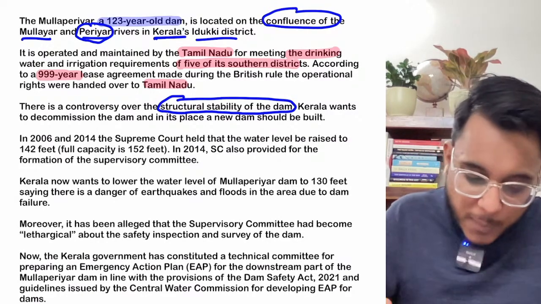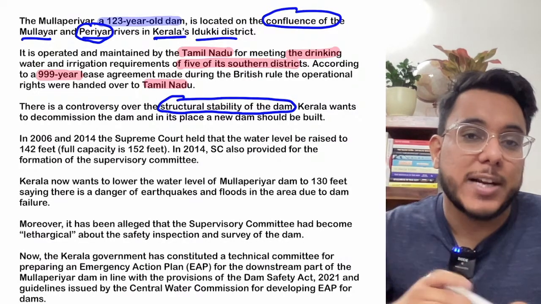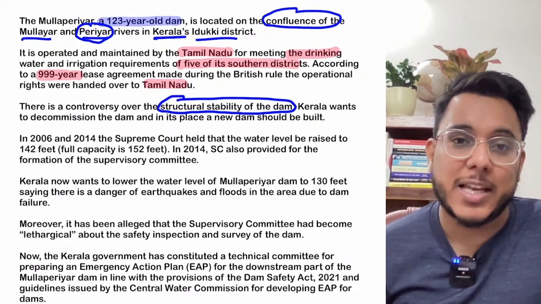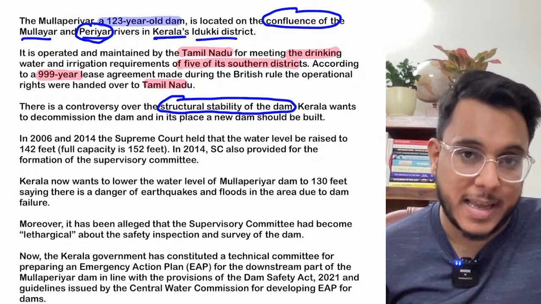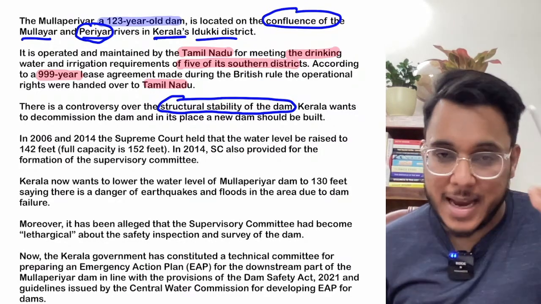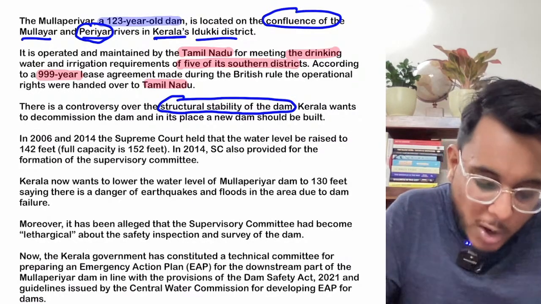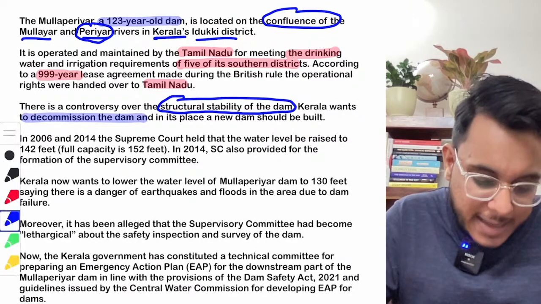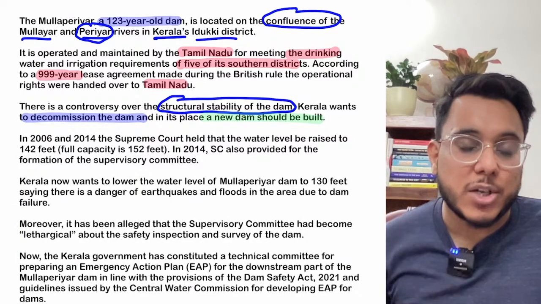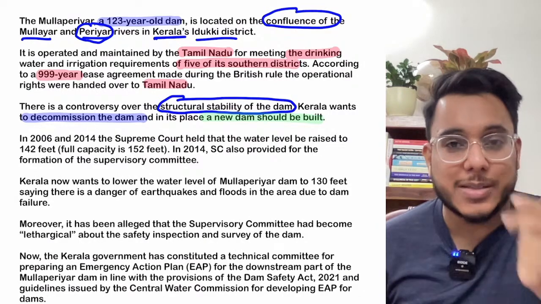Moreover, guys, if you just remember, in 2018 there were devastating floods in Kerala. Even last year and this year there were certain flooding activities in Kerala. So Kerala is very much apprehensive that if this big dam fails, then the entire district of Idukki and the surrounding regions will get affected. So they want this dam to be decommissioned, and a new dam should be built in this particular place. Now, who will decommission, who will build the dam, and who will face the water loss and economic loss? It is Tamil Nadu.